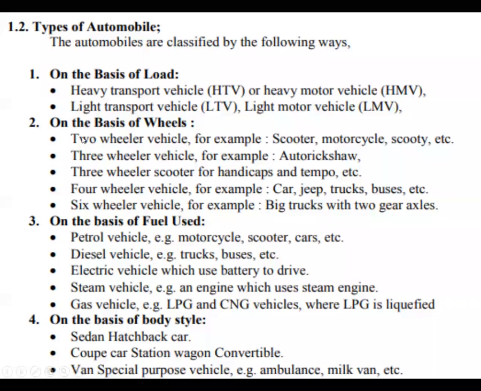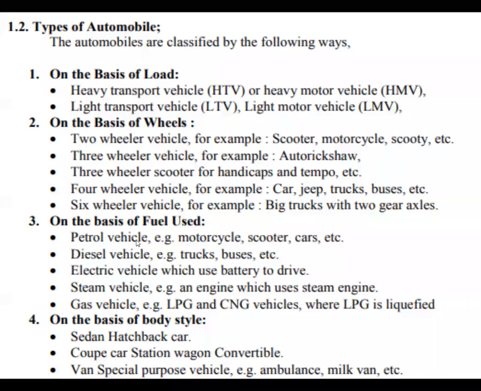Next, on the basis of wheels, there is one more classification. The classification is called wheels. Sometimes we can classify on two wheelers, sometimes on three wheelers. In some cases we can go for classification on four wheelers. Sometimes we can classify on 6, 8, and 16 wheels. So irrespective of the duty of the vehicle, we can classify the vehicle also.